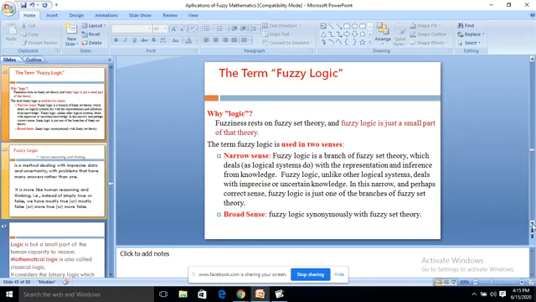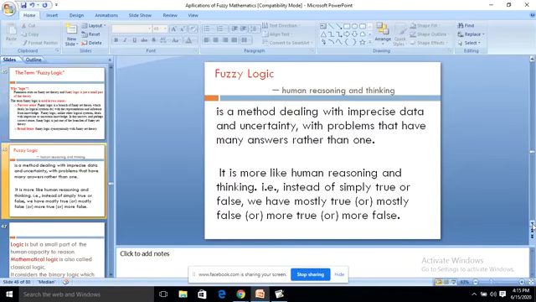Fuzzy logic, unlike other logical systems, deals with imprecise or uncertain knowledge. In this narrow and perhaps correct sense, fuzzy logic is just one of the branches of fuzzy set theory. In the broad sense, fuzzy logic is used synonymously with fuzzy set theory.